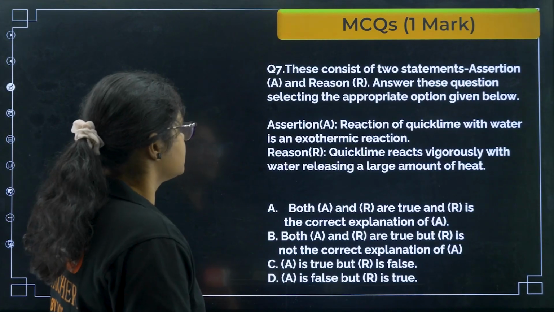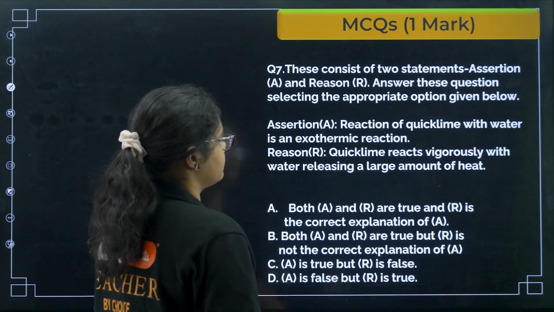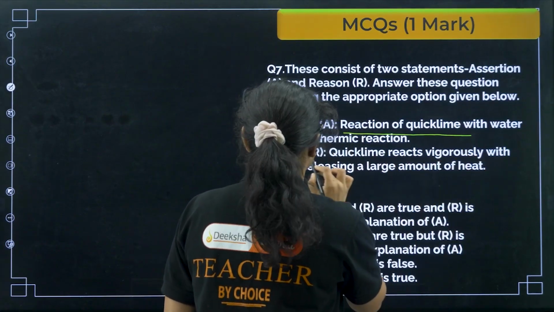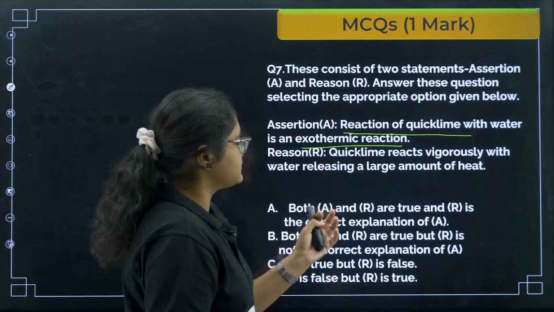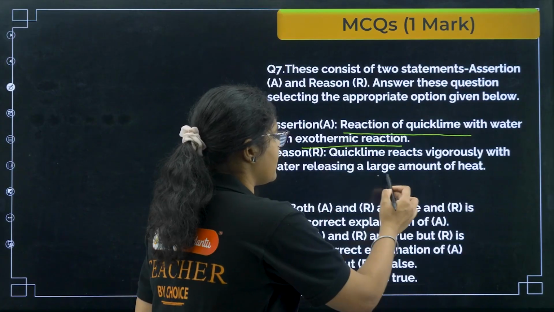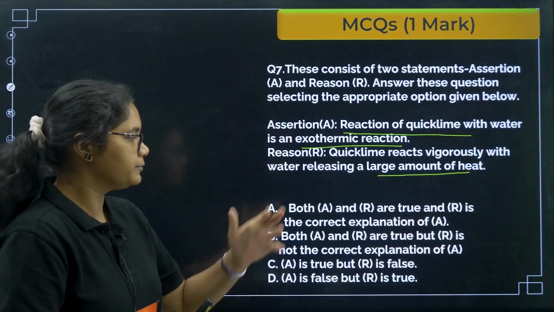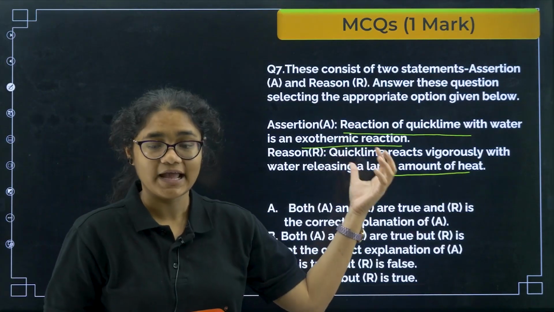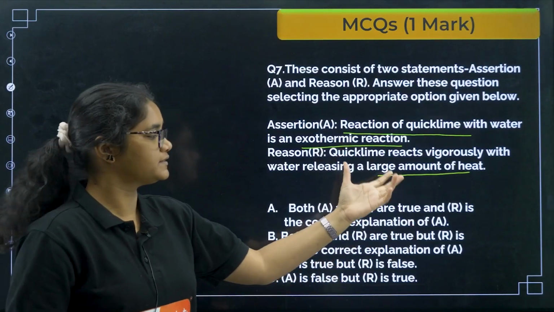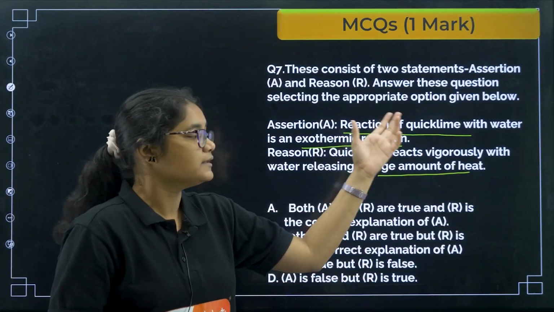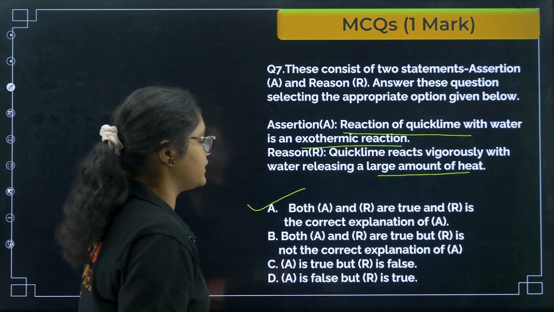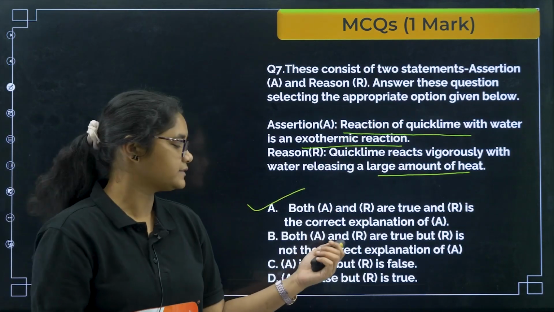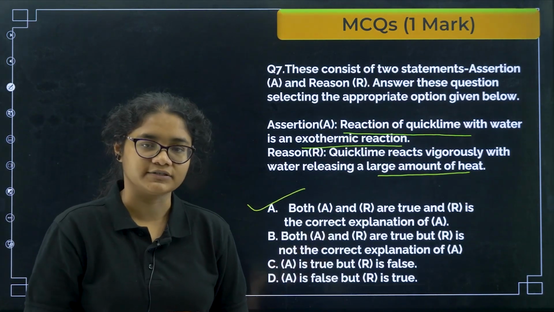Okay, next, so this is an assertion reason question. The first is reaction of quicklime with water is an exothermic reaction. Okay, and quicklime reacts vigorously with water, releasing a large amount of heat. Yes, so the assertion is correct and reason is explaining it because a huge amount of heat is released, that is why it is an exothermic reaction. So the correct answer is both assertion and reason are true, and reason is the correct explanation of assertion.